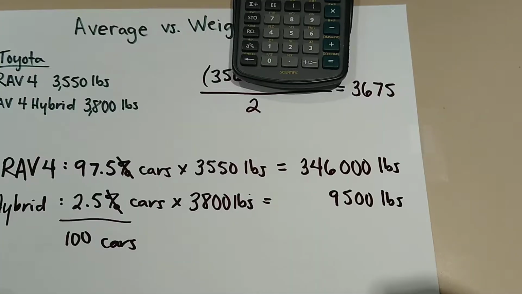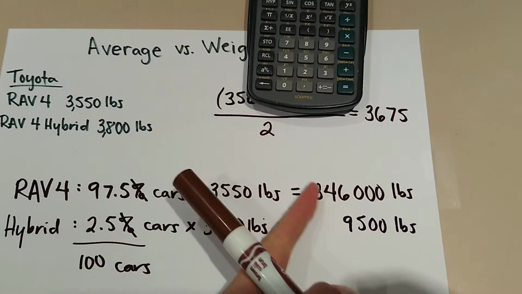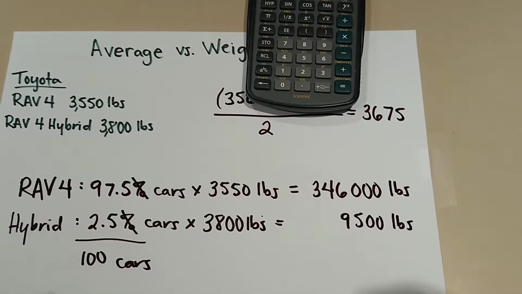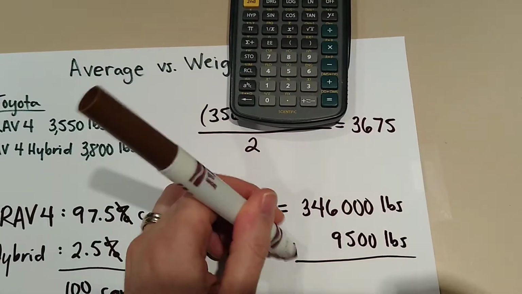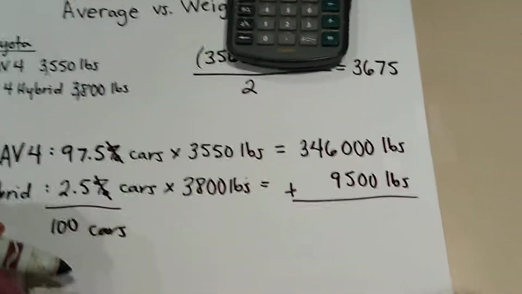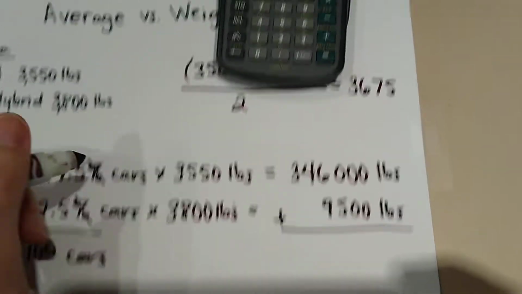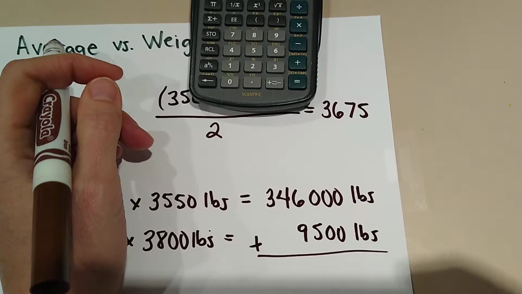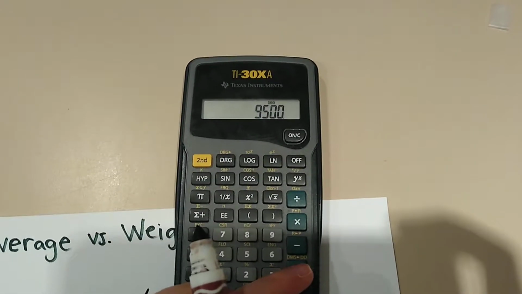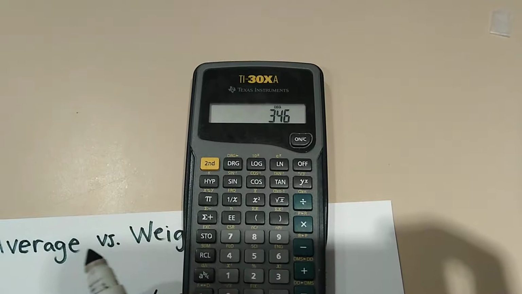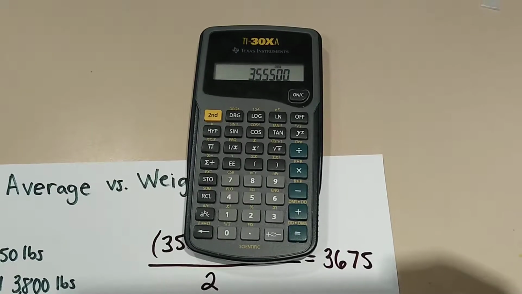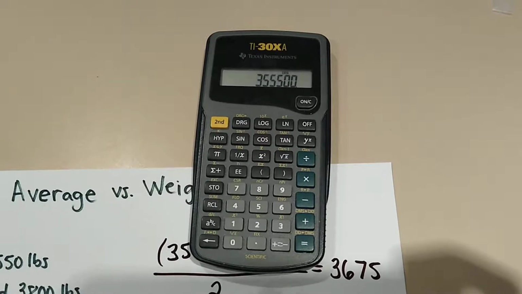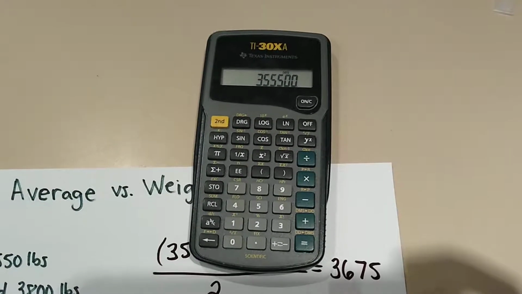All right, so we have 9,500 pounds worth of hybrid and 346,000 pounds worth of regular RAV4. We're going to add those together. What is the total of those 100 cars? Now, when we add, we have to consider sig figs as well, but let's just go ahead and get a calculator. So 9,500 plus 346,000 equals, okay, well, that's a lot of fives. So 355,500 pounds.